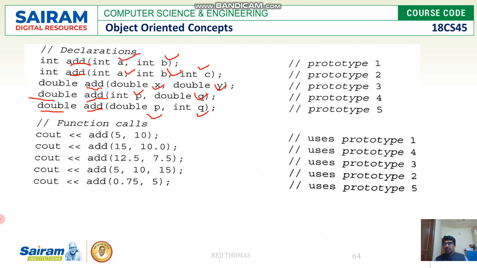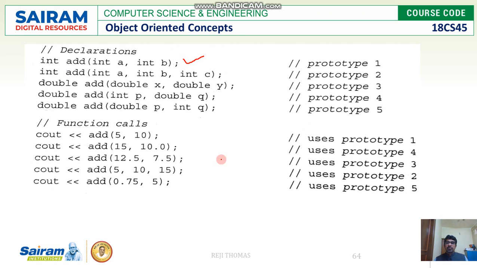Now look at the first function call. Based on the signature, which means the type, the number of parameters and their order, look at the first one. We have int a, int b, which has to return an integer value.